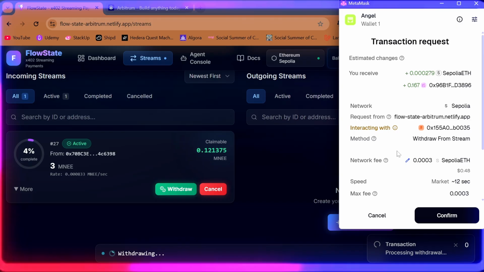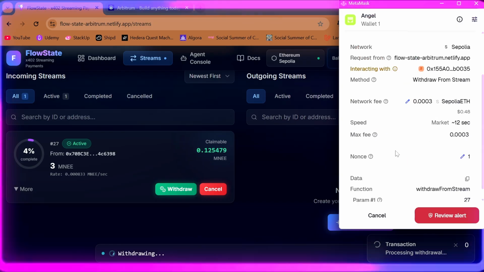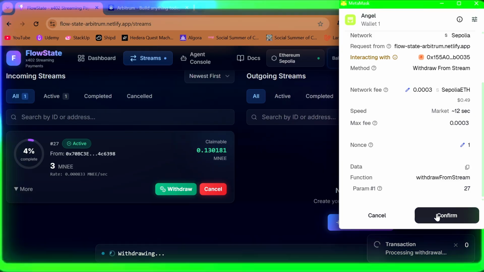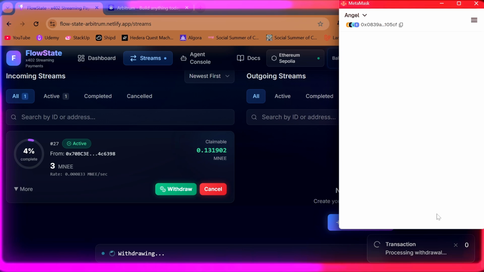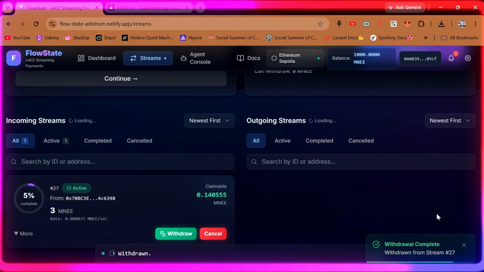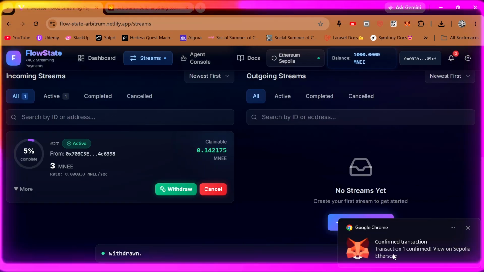This is the transaction request. There is a review order before I do that, so I confirm that. Don't worry. And as you can see, the withdrawal is complete.